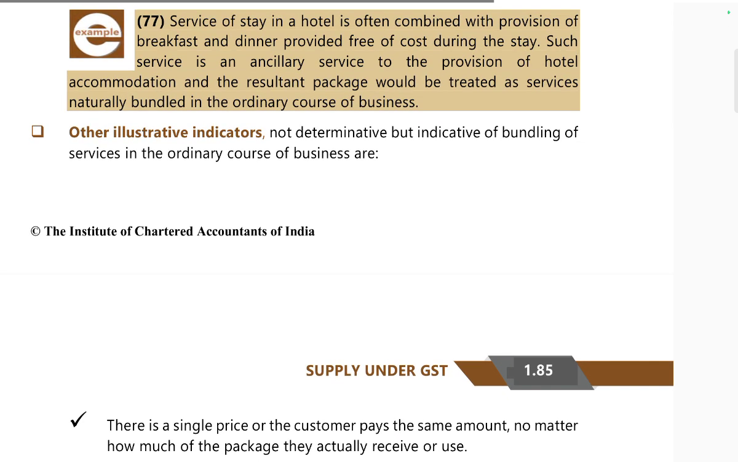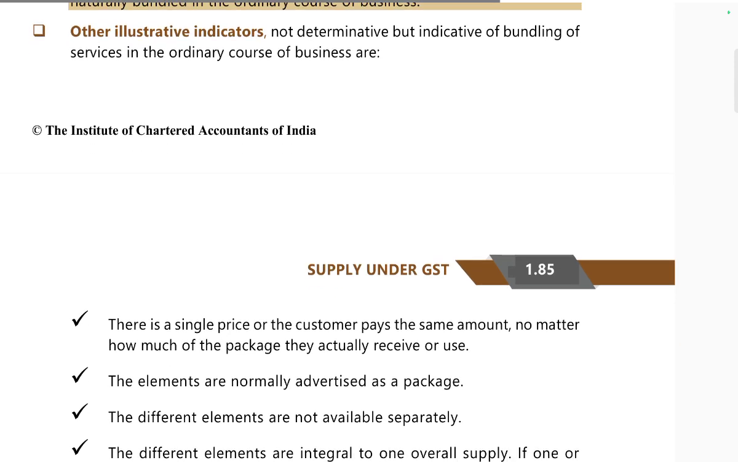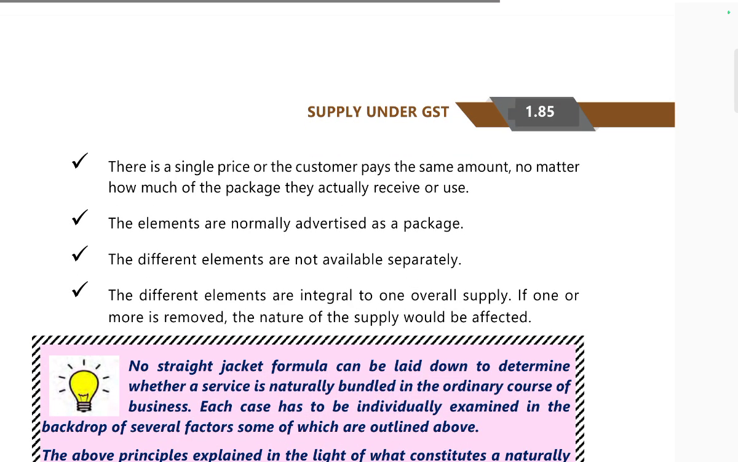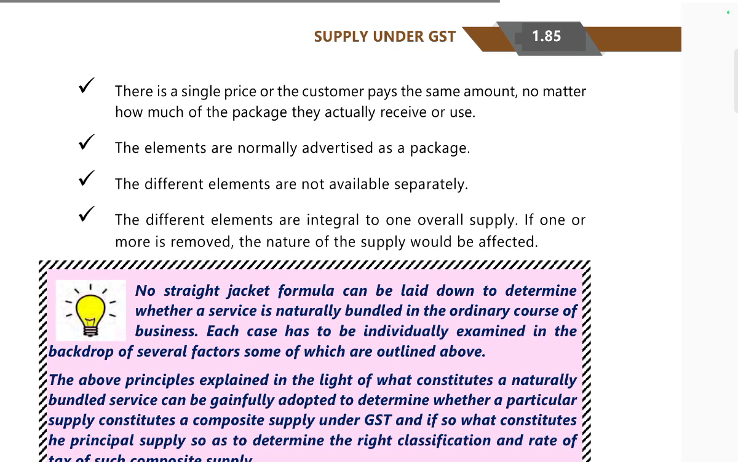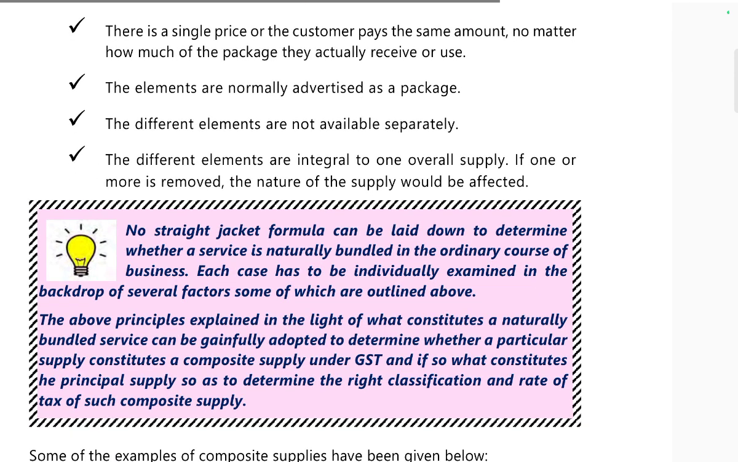Other illustrative conditions, not determinative but indicative of bundling of services in the ordinary course of business: there is a single price, or a customer pays the same amount no matter how much of the package he actually receives or uses. The elements are normally advertised as a package. Different elements are not available separately. Different elements are integral to one overall supply. If one is removed, the nature of the supply would be affected.